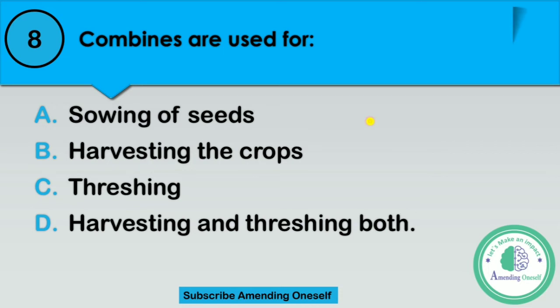Question number 8. Combines are used for option A, sowing of seeds, option B, harvesting the crop, option C, threshing, or option D, harvesting and threshing, both. I repeat the options. Option A, sowing of seeds, option B, harvesting the crops, option C, threshing, or option D, harvesting and threshing, both. I repeat the question. Combines are used for. Simple question. For answers, select one.